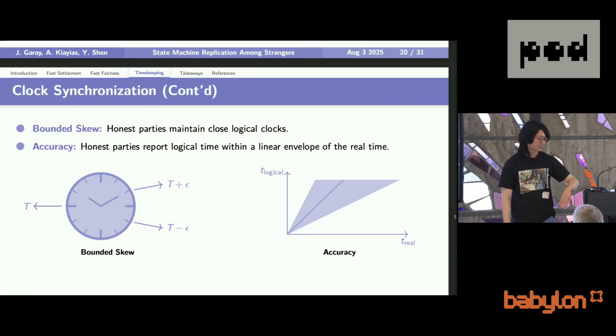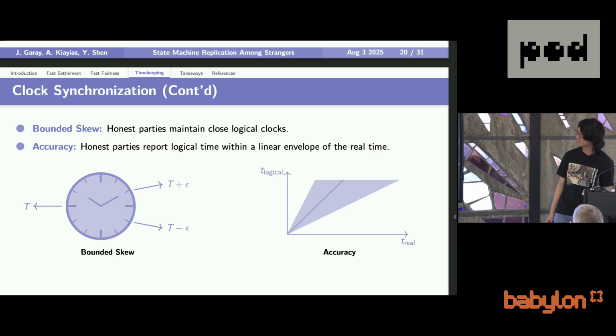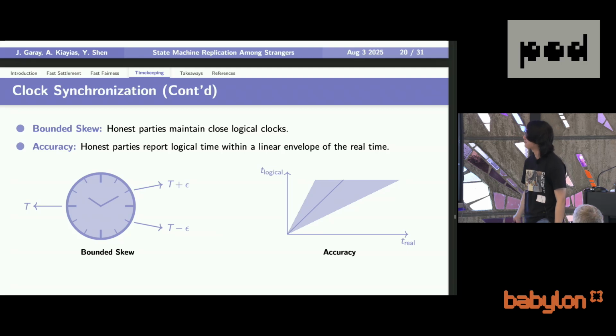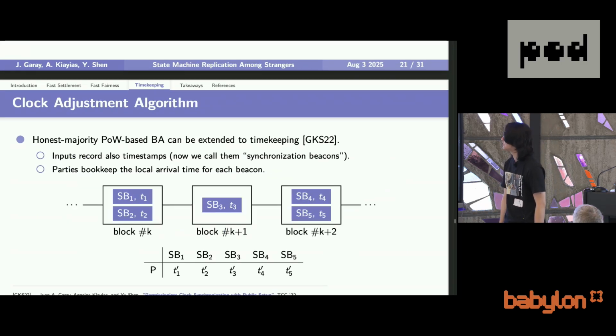And as I said, we want to achieve two things. The first is that the skew among the honest parties should be bounded. And the clock value that parties output should be a meaningful clock value, in the sense that it should not deviate too much from the real time. The way that we do this is actually from our previous TCC paper.